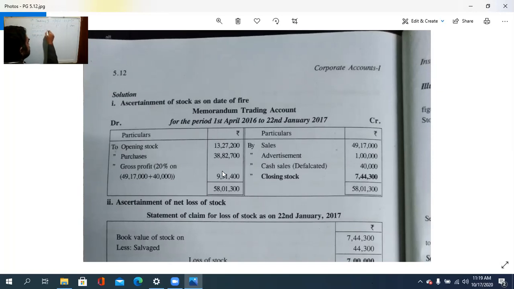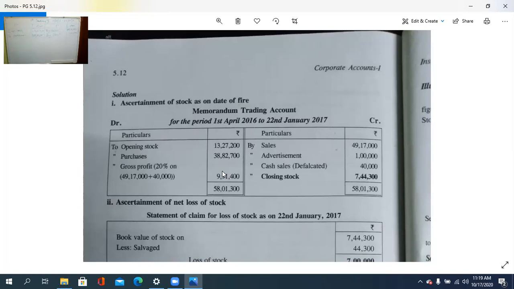38,82,700. So change that into 38,82,700, and by sales is equal to how much it is in the question? 49,17,000. Advertisement, there is an expenditure. So by advertisement, it is 1 lakh. Then there is also a cash sale.